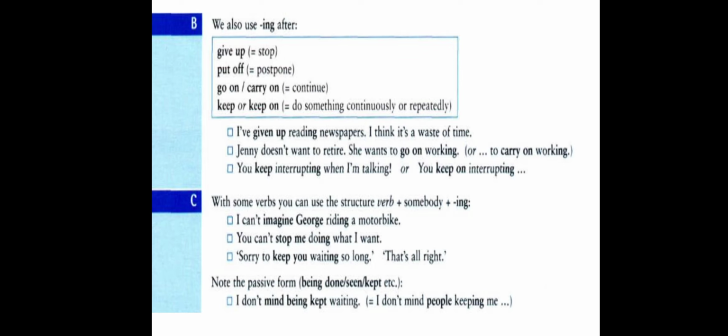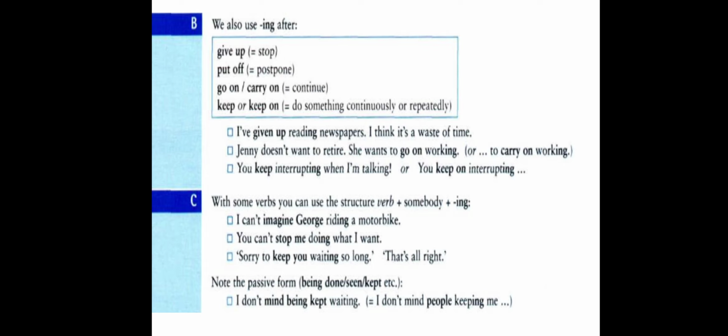If we say I can't imagine riding a motorbike, without writing the name George, it means you can't imagine yourself, I, riding a motorbike. So if it is somebody else, then you need to put the name after imagine.